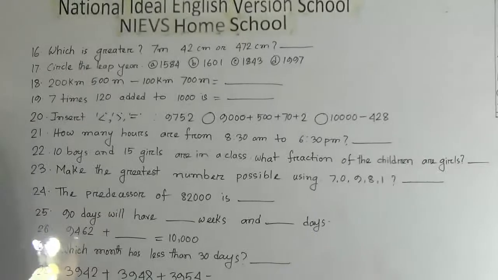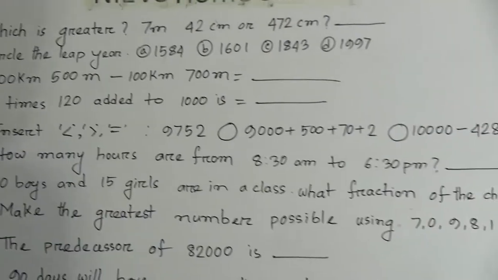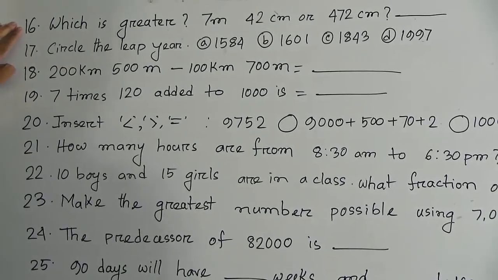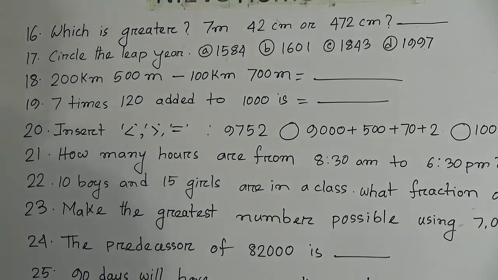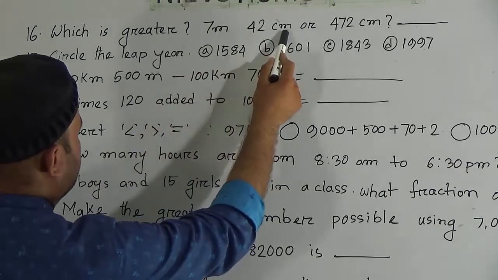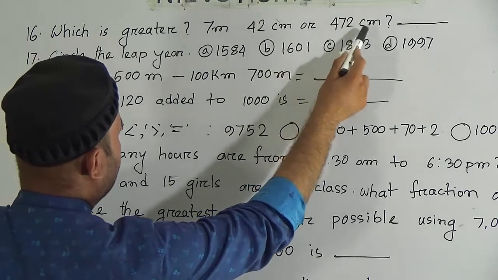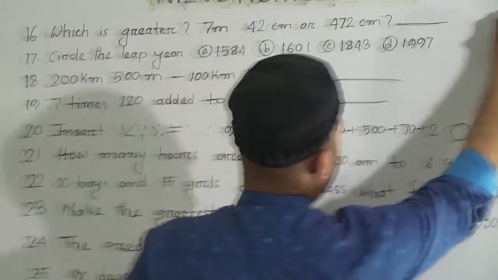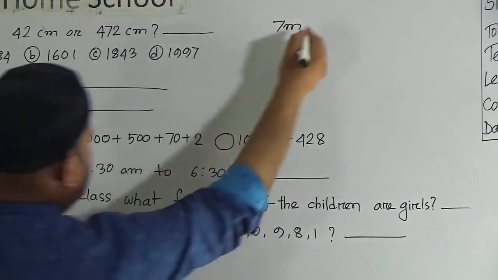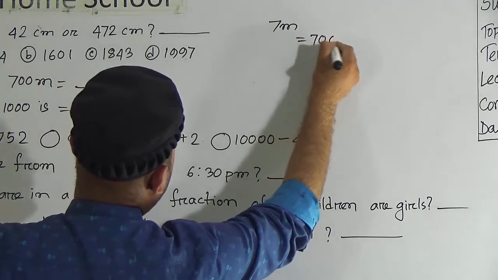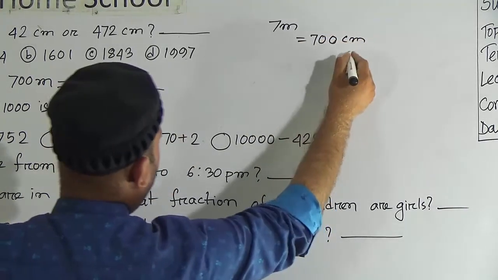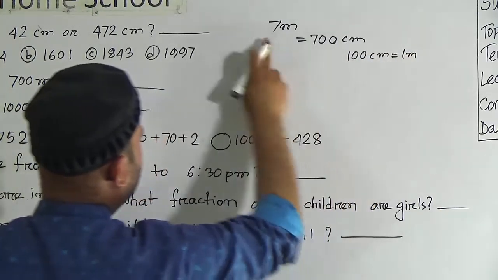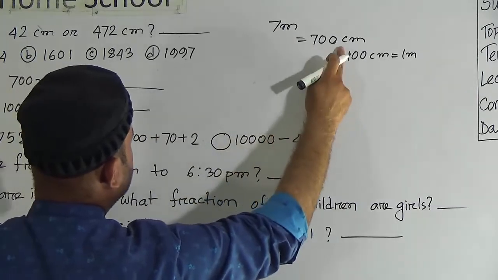Look here, question number 16. Last time we already learned question number 1 to 15, and for this reason we have started here from number 16. Which is greater, 7 meter 42 centimeter or 472 centimeter? Look here, here is 7 meter. 7 meter means 700 centimeter, because 100 centimeter is equal to 1 meter. Then we can write 7 meter is equal to 700 centimeter.